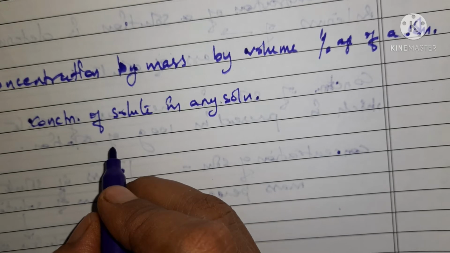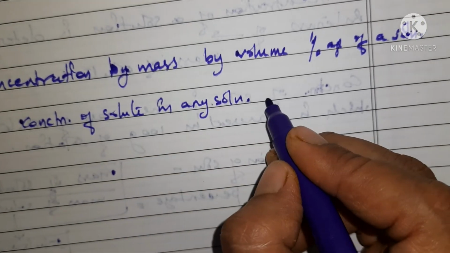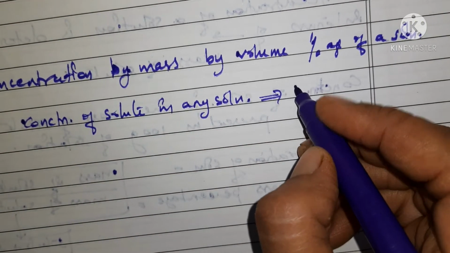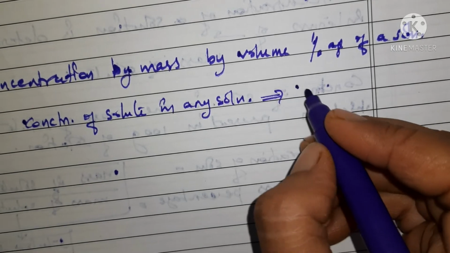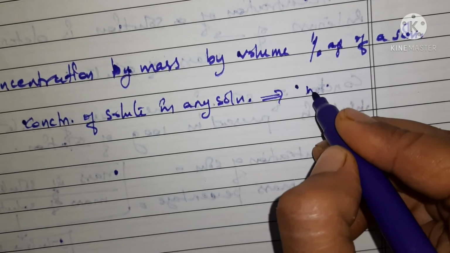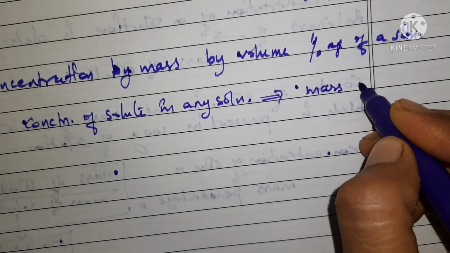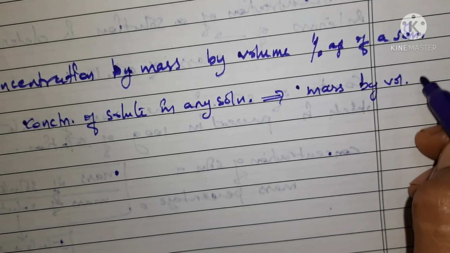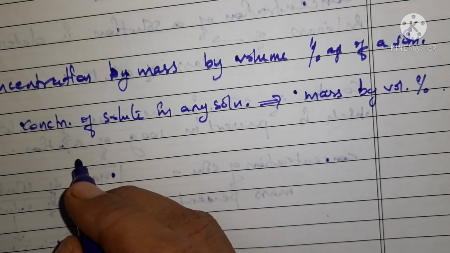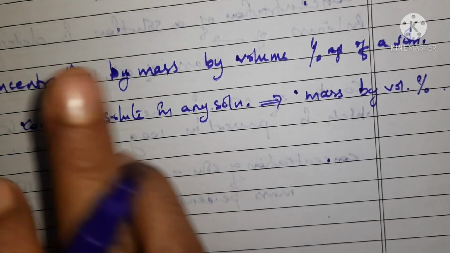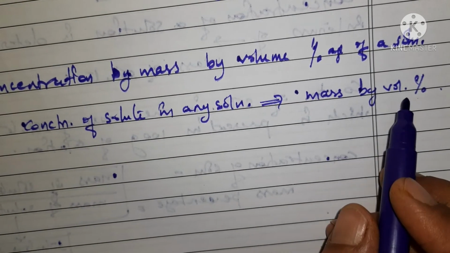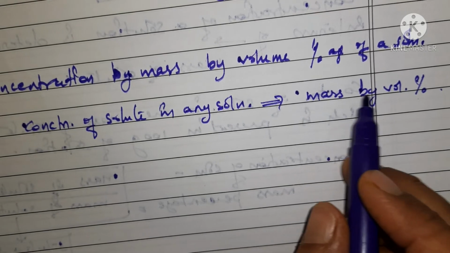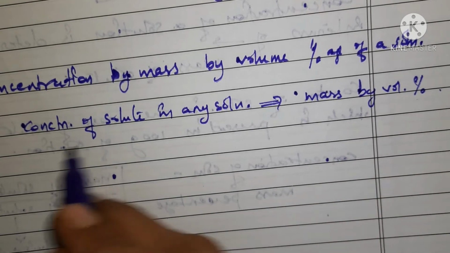We find it by the method taken out in terms of mass by volume, mass by volume percentage. So it is defined as the percentage ratio of the mass of the solute to the volume of the solution.